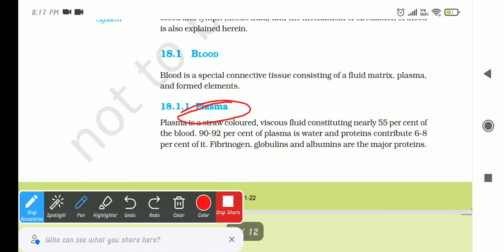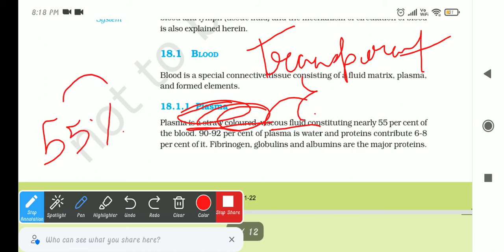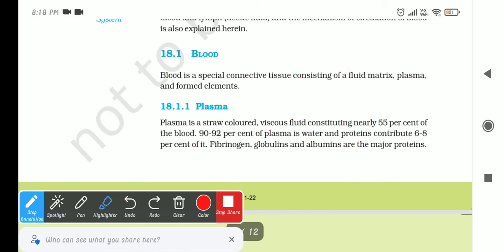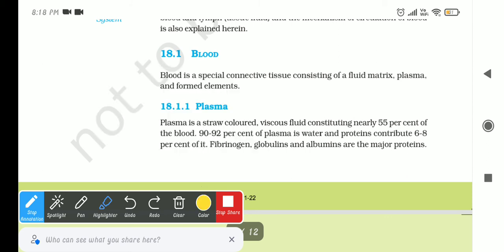And plasma, what is plasma? Plasma looks transparent, or we can say it looks like a straw colored viscous fluid, which makes up about 55% of the blood. Of the plasma, 92% is water, and the left 6 to 8% is what? Proteins. Plasma also consists of some essential things. Fibrinogen, globulins, albumins. These are the major proteins.